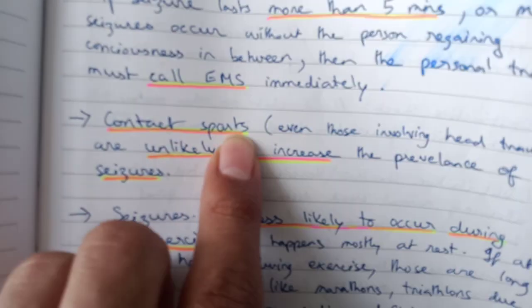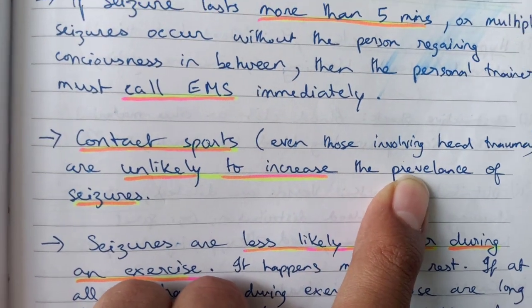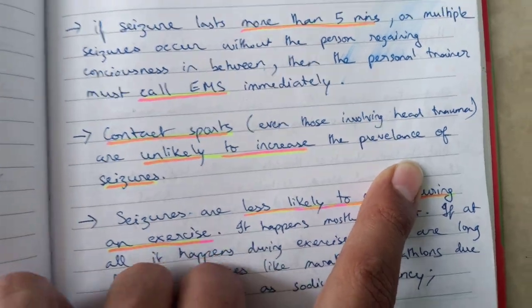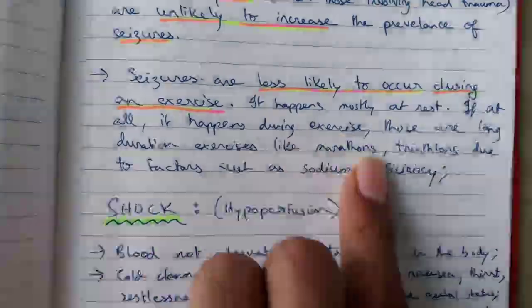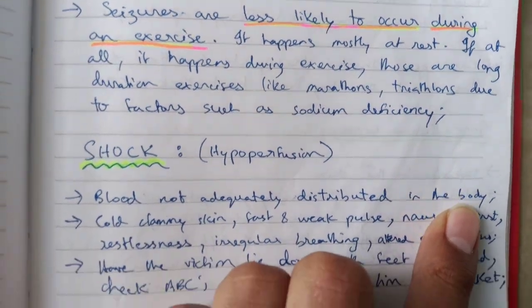Contrary to popular belief, contact sports are not going to lead to seizures. Seizures are less likely to occur during exercise. That's good news. Now, shock.